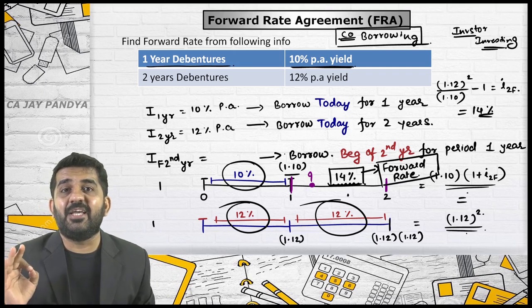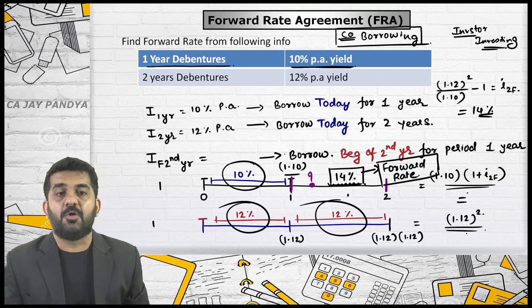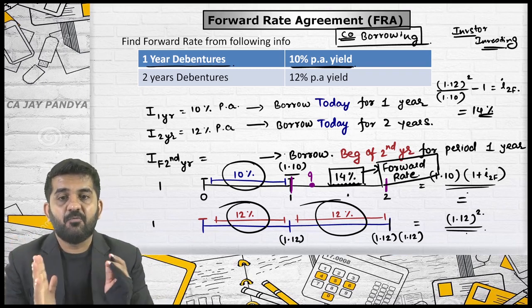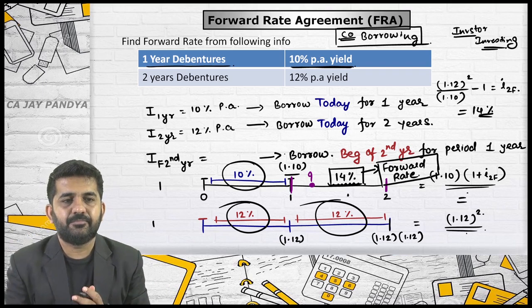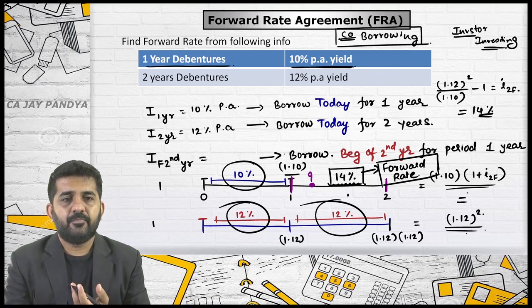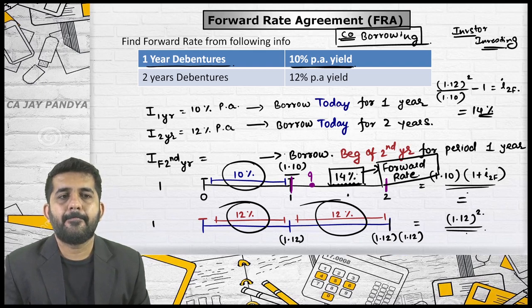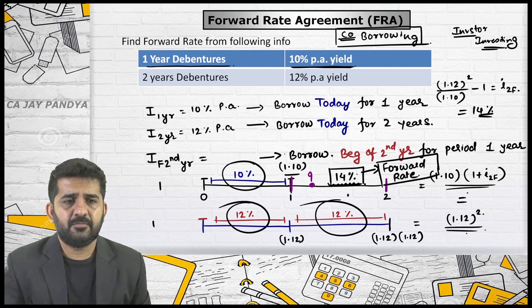What is exactly 14% if you are a company? You are not an investor, you are a company. What is exactly 14%? For what will 14% be applicable? If you are an investor, what is this rate for? If I invest 1,000 rupees at the end of year one for 1 year, then that is my interest rate. What will I be getting? The forward interest rate, 14%.